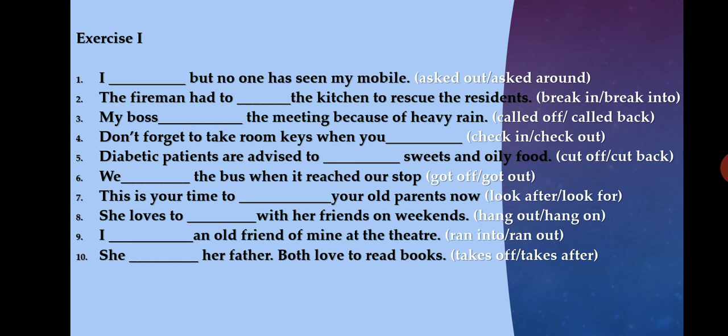Next one, 10th sentence, she dash her father. Both love to read books. So resembles, which one is correct? Takes off or takes after? Takes after is the correct one. So the answer is takes after.